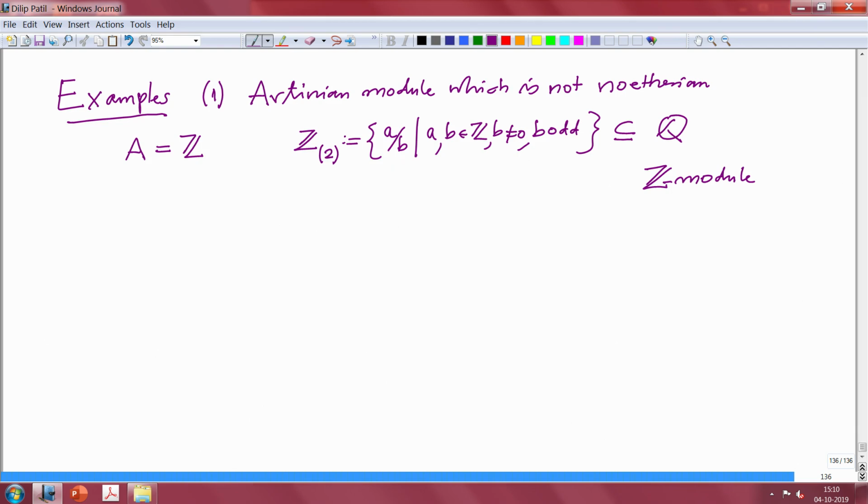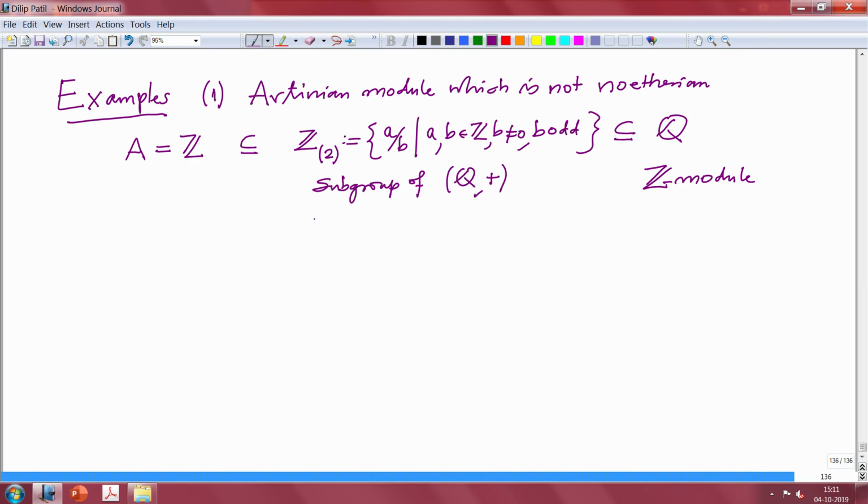It is obvious that this contains all the integers, because I can take b equal to 1 in the denominator, which is odd. This is also clear, and it is also clear that this is a subgroup of Q under addition, if you want to be a little precise.